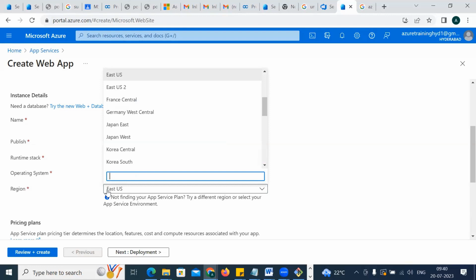In that case, you have to change to some other data center. That means the data center is full for the current quota, and they cannot create any app services in that quota. If you get the error, change the region and let me know if you're still getting quota issues. I have one other shortcut also, I'll tell you, but not now. I want you to do that first.